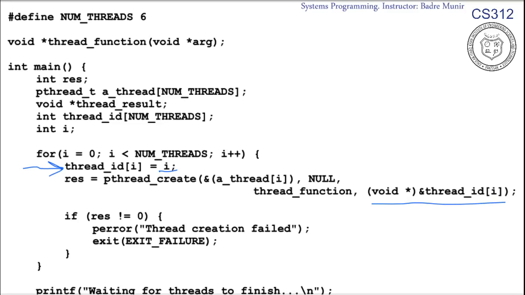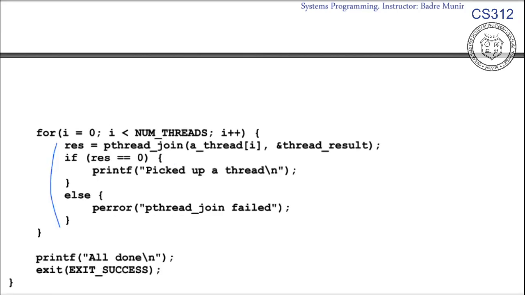If instead of making a copy of the variable I, you pass the address of variable I directly, this can lead to race conditions. After every call to pthread_create, we have a new thread, and it is the responsibility of the main thread to also wait for all the threads to complete execution.